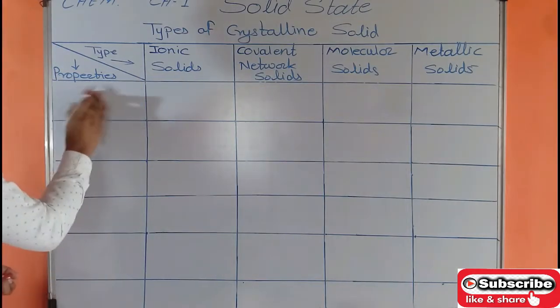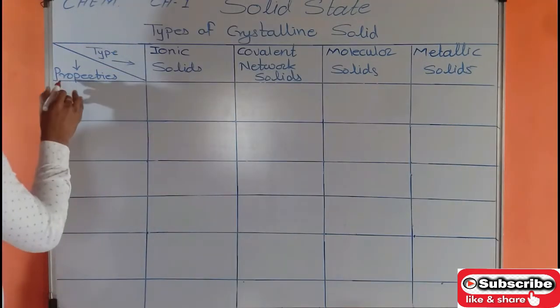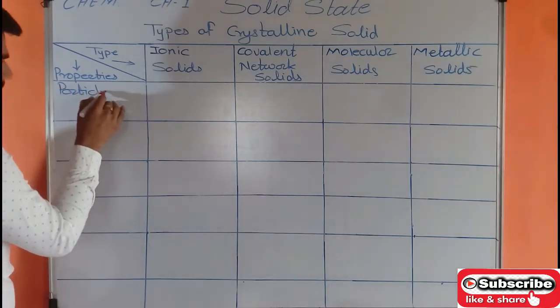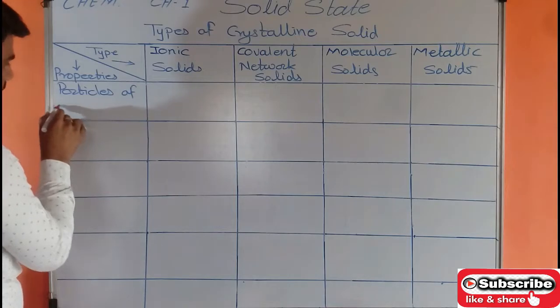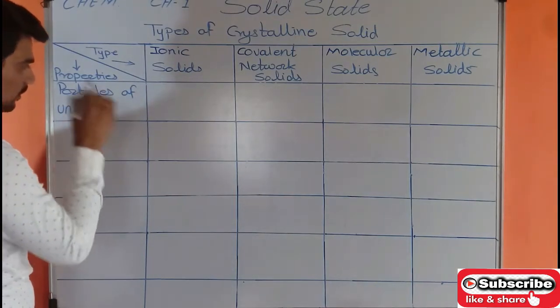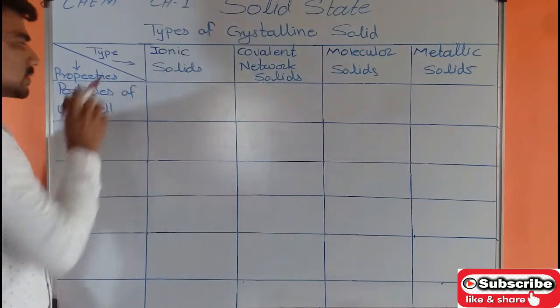So the first property is particles of unit cell.